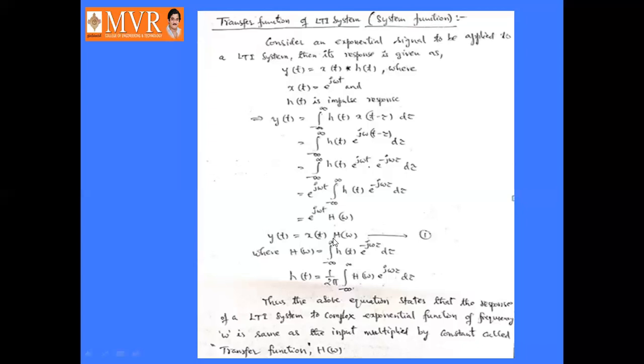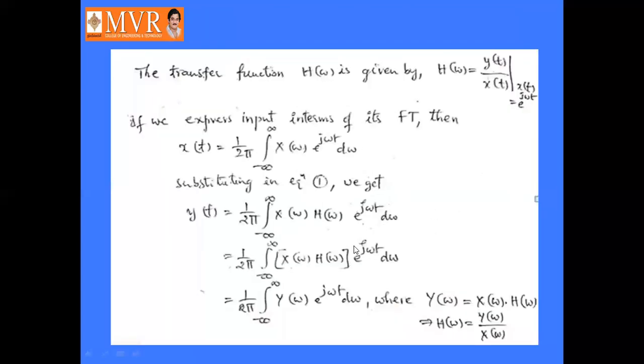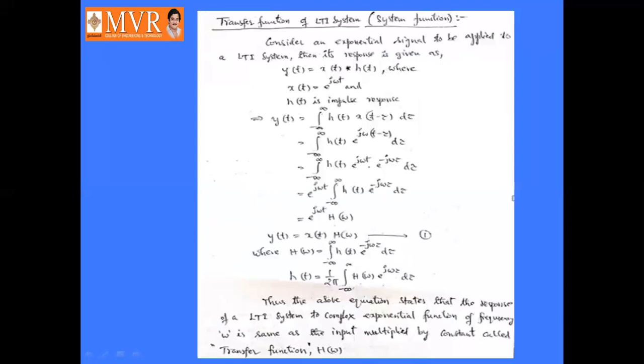So x of t multiplied by H of omega. This H of omega is called the system function or transfer function of the LTI system.